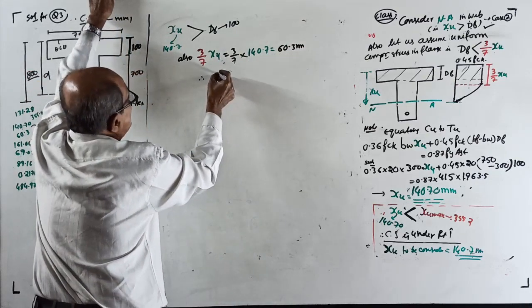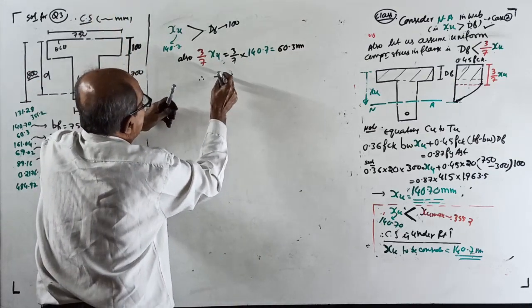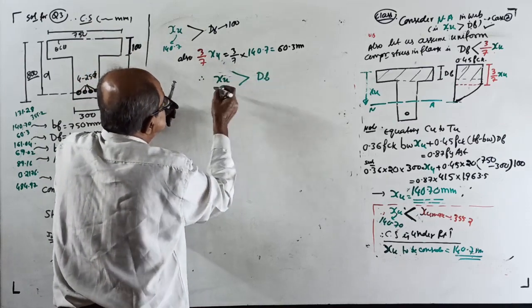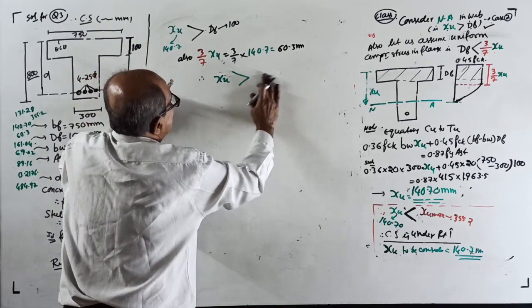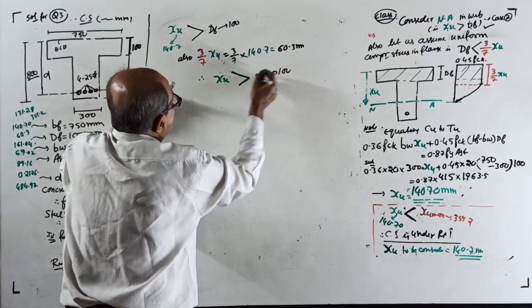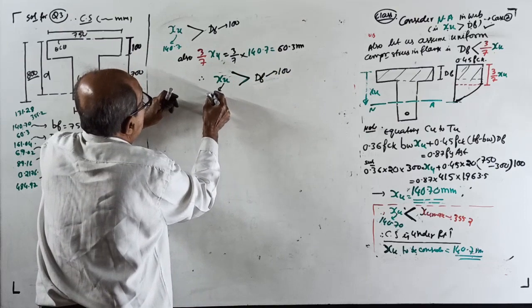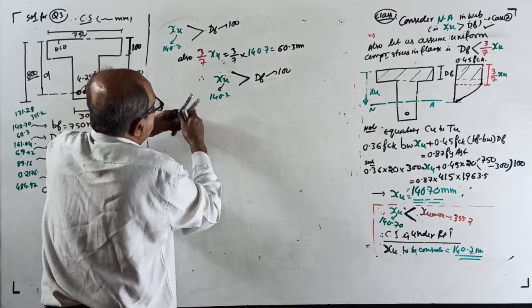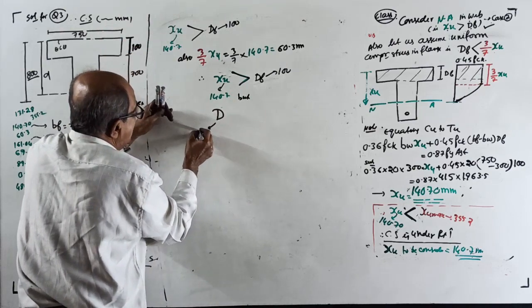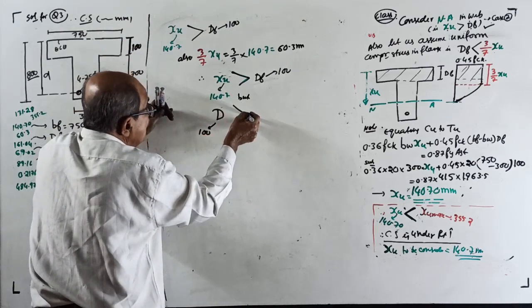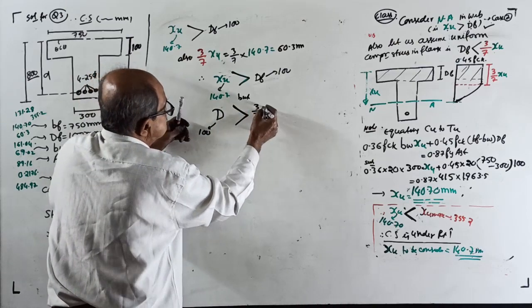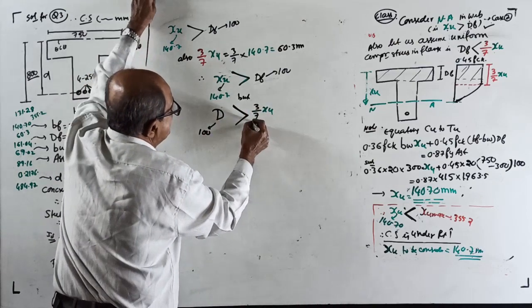Therefore, see correctly here now, XU came more than DF. DF is black color. XU came more than DF. DF is 100, XU is 140.7. But your DF, which is 100, is more than 3/7 of XU.